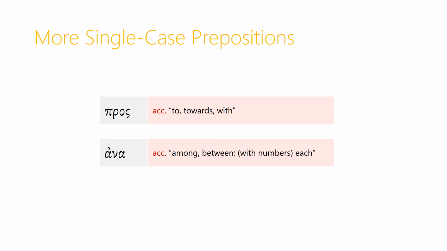Here are two more single-case prepositions. Pros is followed by the accusative, and it means to or towards, or can mean with. Ana is also followed by the accusative, and it can mean among or between, or with numbers it can mean each.